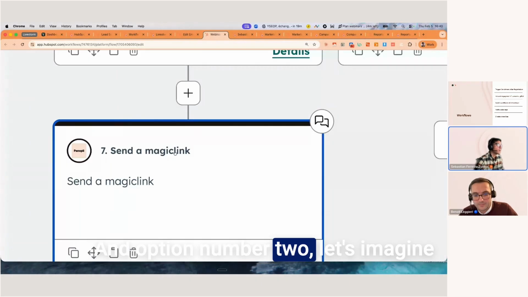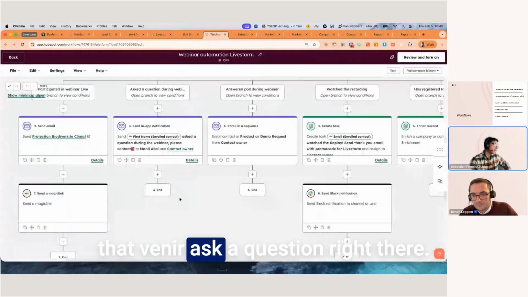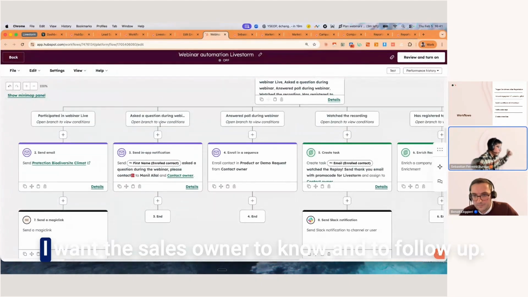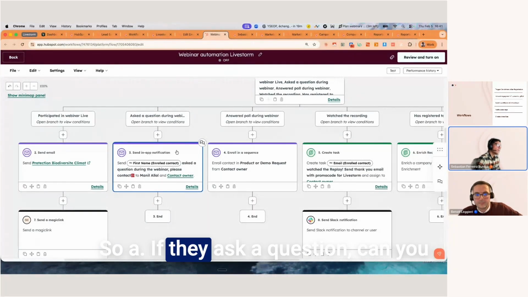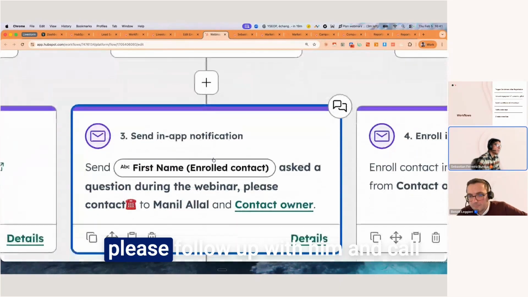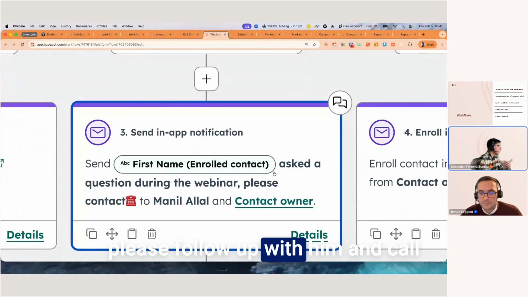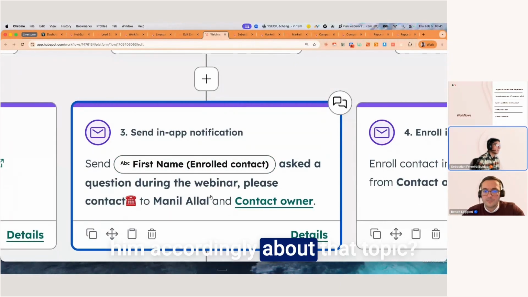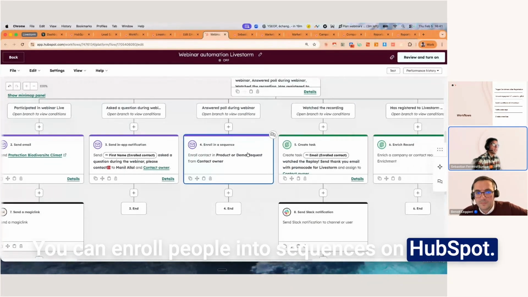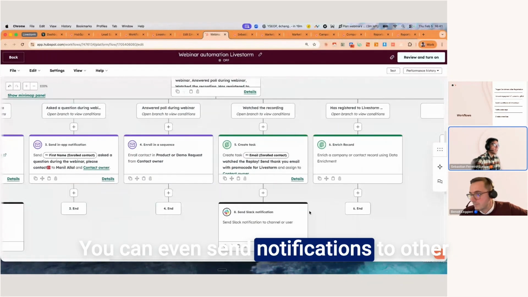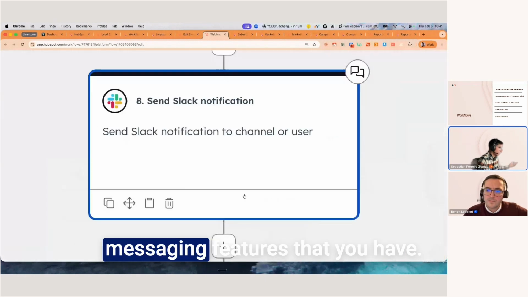And option number 2, let's imagine that Benoit asked a question right there. I want the sales owner to know and to follow up. So if they ask a question, can you please follow up with him and call him accordingly about that topic? You can enroll people into sequences on HubSpot. You can even send notifications to other messaging features that you have.